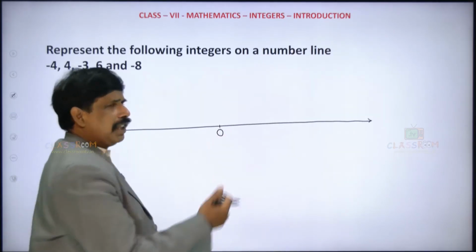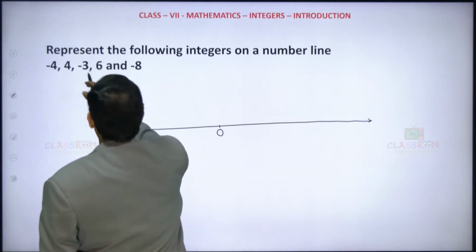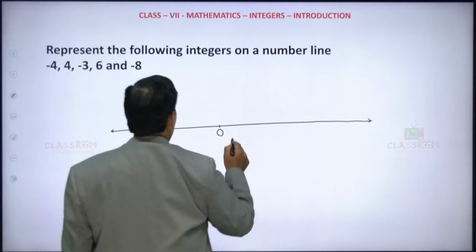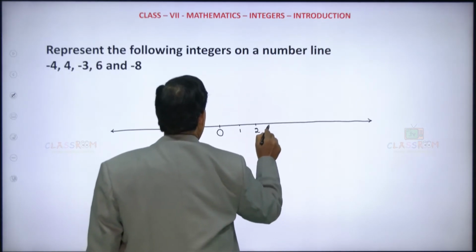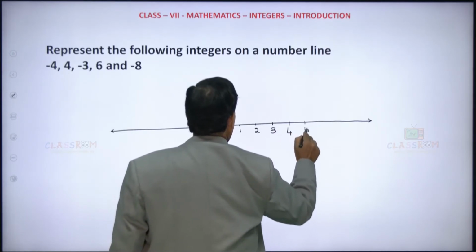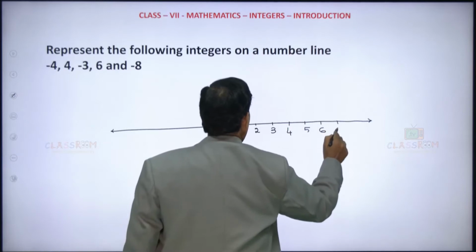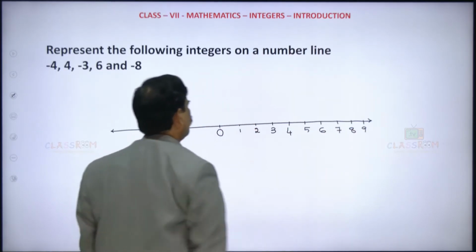On the right of 0, you place the positive numbers. The maximum positive value here is 6, so it is 1, 2, 3, 4, 5, 6, 7, 8, let's take 9.